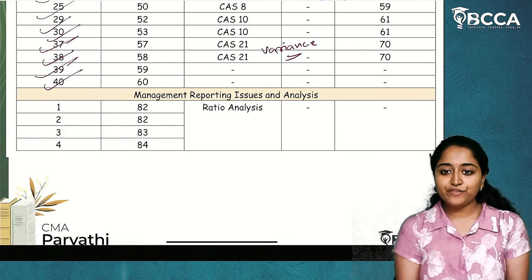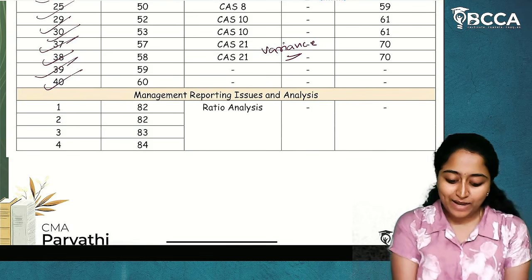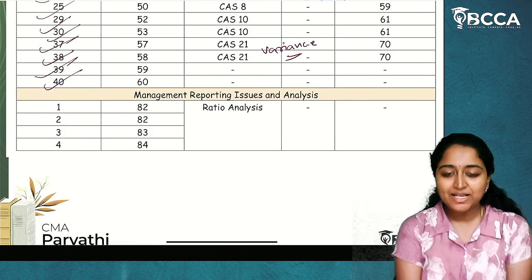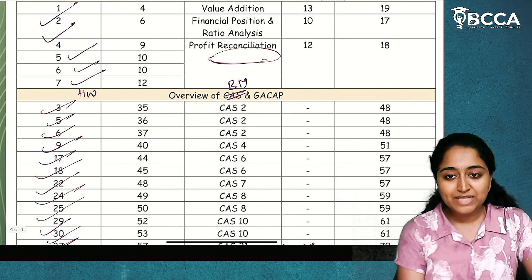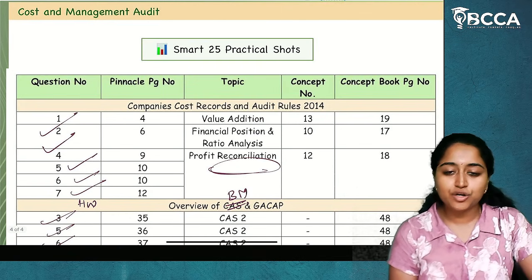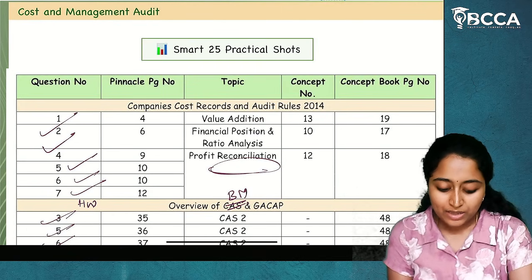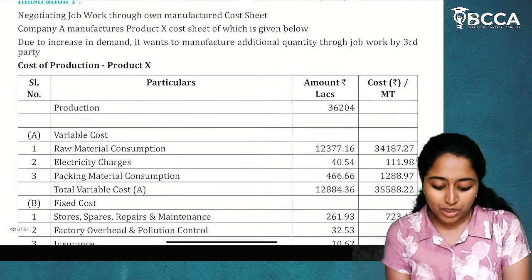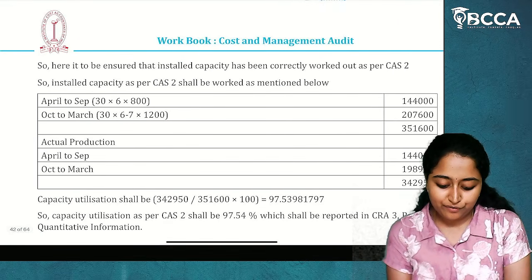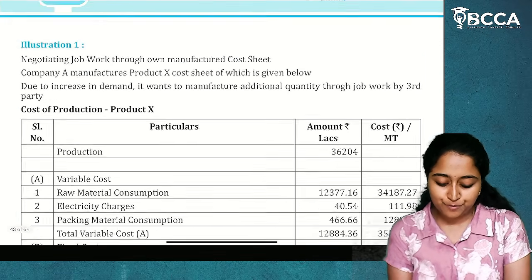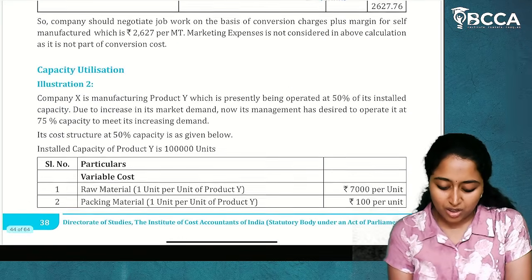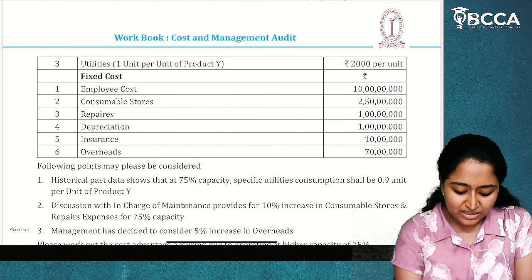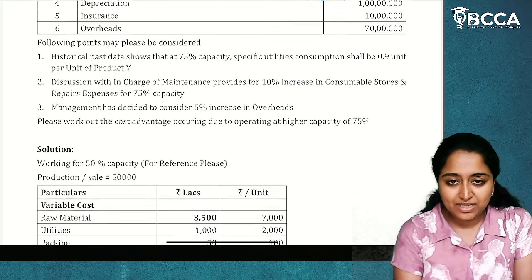So yes, we have completed the problematic part of management reporting issues and analysis, and also we have done the overview of cost accounting standards and GAAP and Companies Cost Records and Audit Rules 2014. Now, if we see this workbook given by ICMAI for Unit 3 management reporting issues and analysis, this is about job work charges and all, and here this is your costing sum.